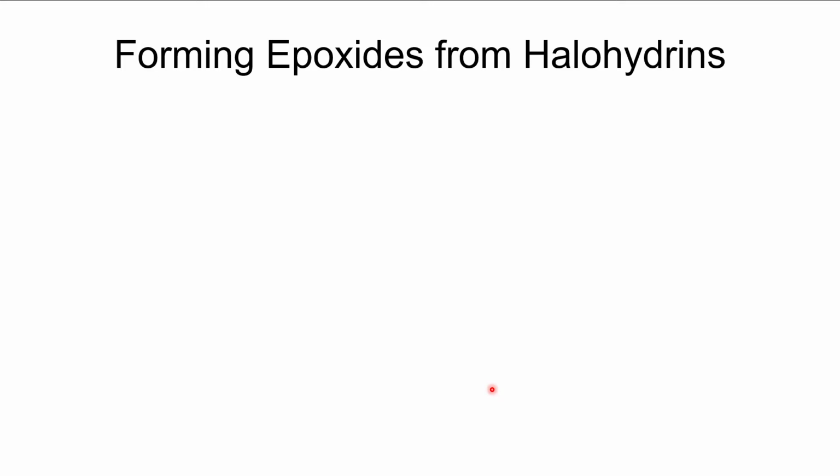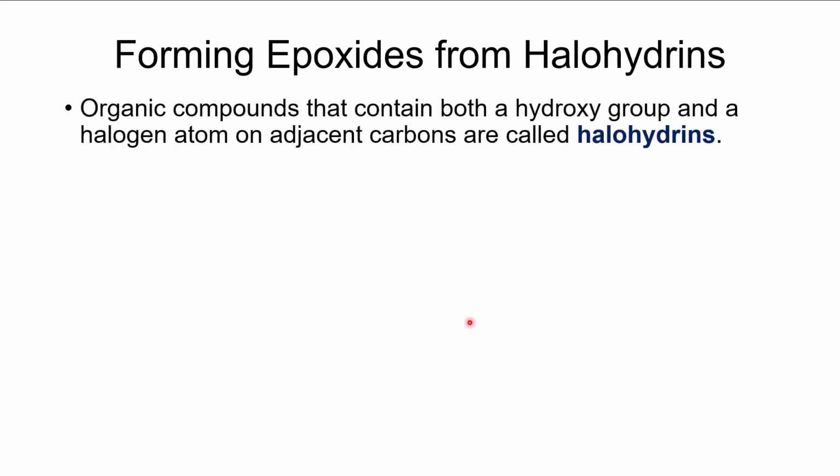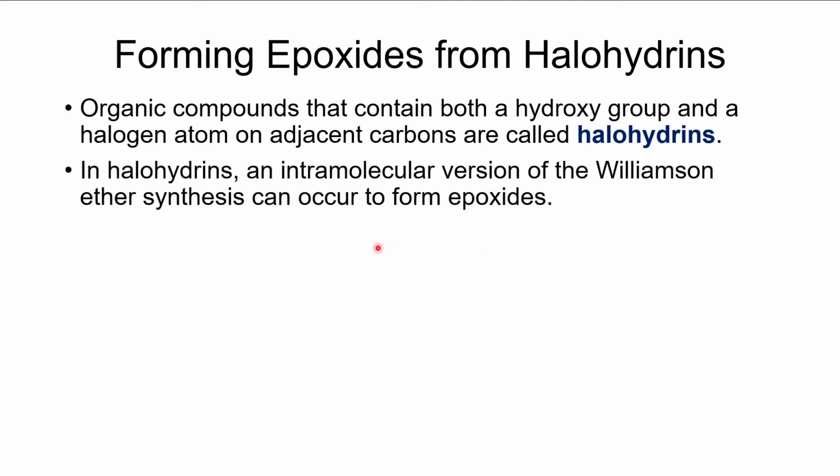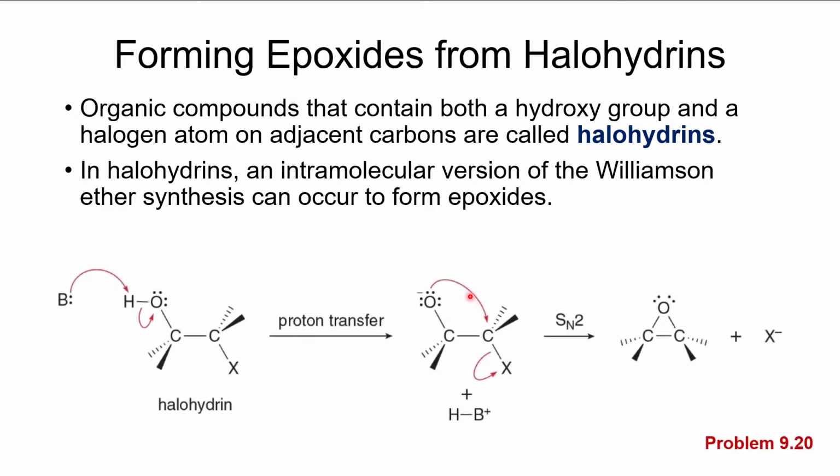If you want to form an epoxide from a halohydrin, that is fairly easily done. You need something called a halohydrin, where you've got a hydroxy group on the alpha carbon, and on the beta carbon, you have a halogen. Then we're going to do an intramolecular version of the Williamson ether synthesis.